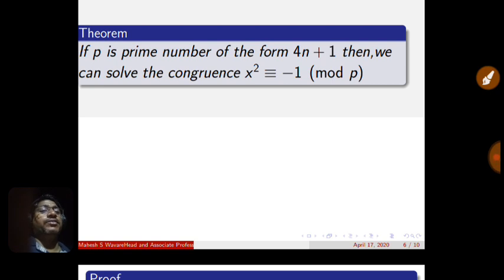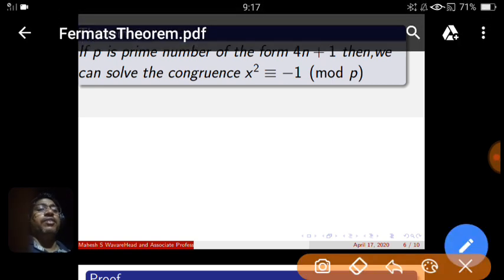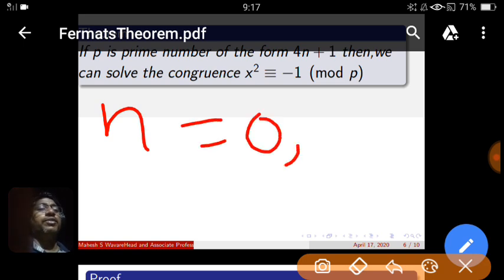And one thing also I want to tell: when you apply the division algorithm on 4, every number has a pattern. When you divide by 4, you get remainder 0, 1, 2, or 3.